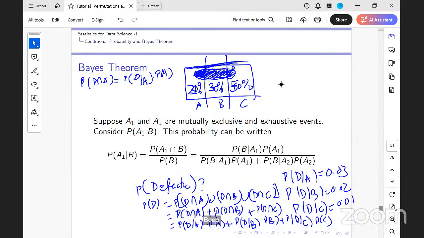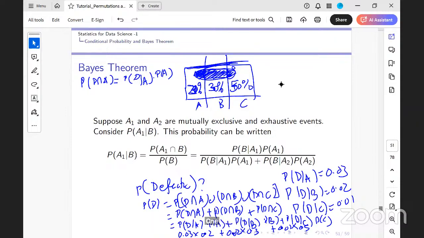Do I know the probability of D conditioned on A? That is 0.03. The probability of A is 0.2. So this is 0.03 into 0.2, plus 0.02 into 0.3, plus 0.01 into 0.5. So I get a probability of defective of 0.017. Okay, is this clear?